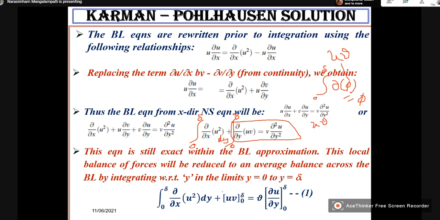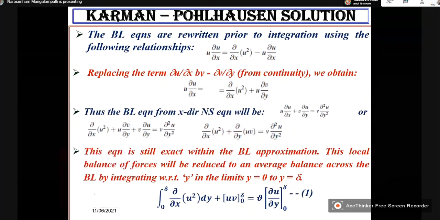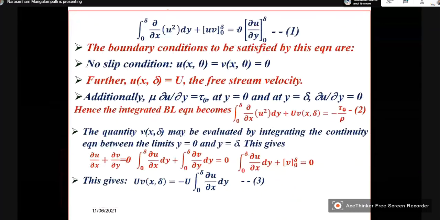So that is why I have written uv, delta to 0. And similarly, if we integrate this once with respect to y, I will be left with this. U is a constant, and you will be left with ∂u/∂y, 0 to delta. So this is the equation we get by average. So the same equation I have written here.